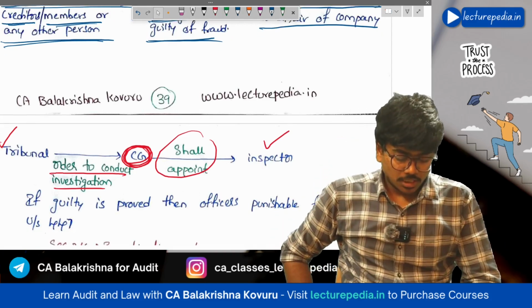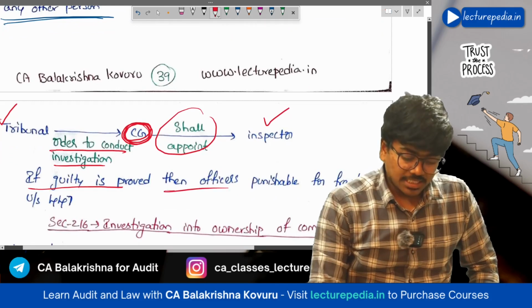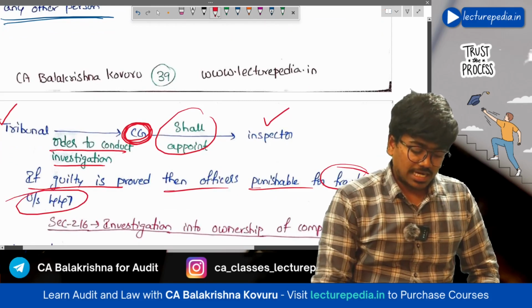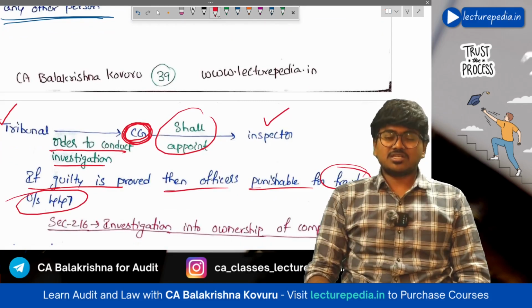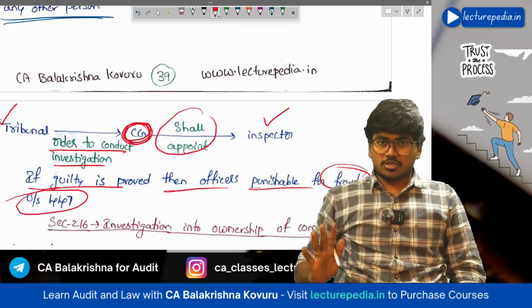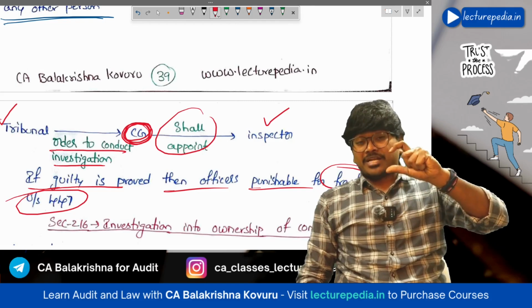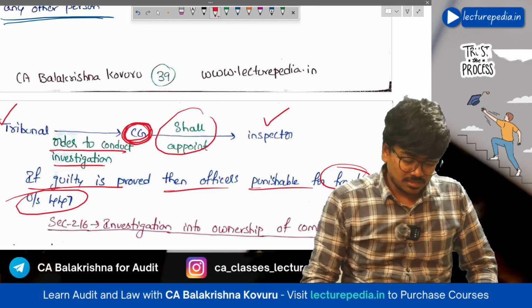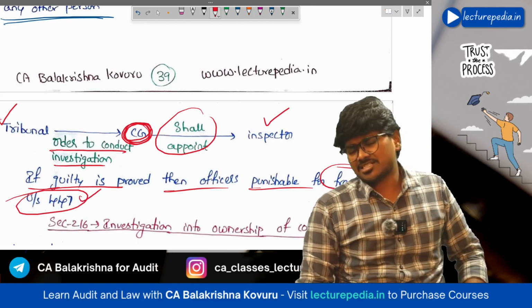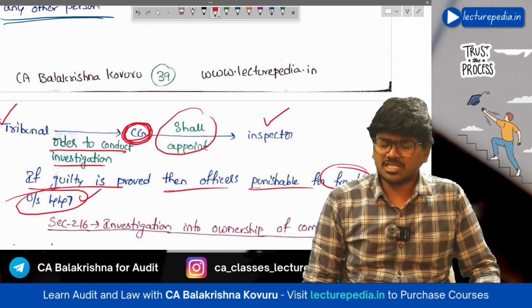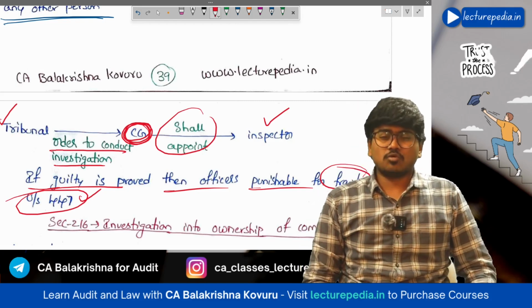Now, if guilt is proved, then officers will be punishable for fraud under section 447. In this investigation, if any criminal or fraudulent person is found out, then the punishment that will be given to that person is as per section number 447. Under section number 447 there will be penalty and imprisonment for the persons who are involved in the fraud.